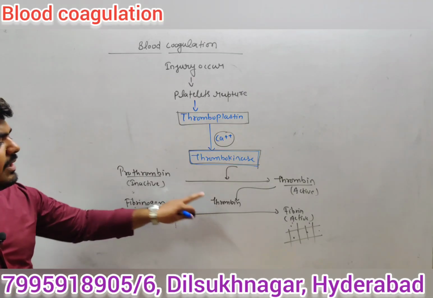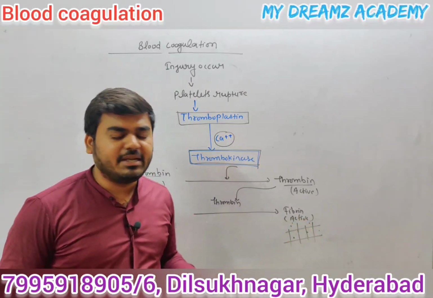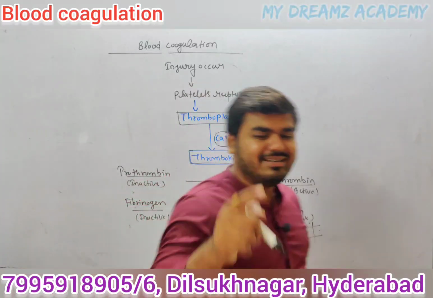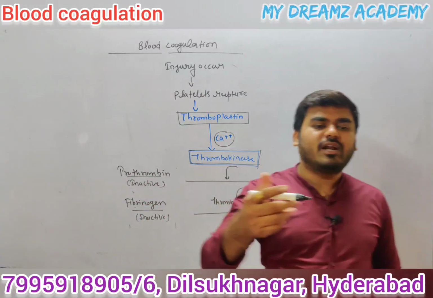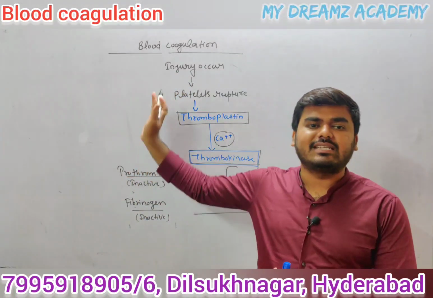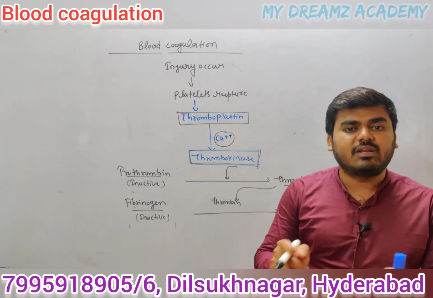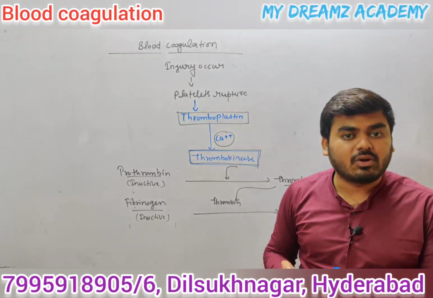This thrombin is responsible for the conversion of fibrinogen into fibrin, and this fibrin forms the net-like structure, and it forms the clot. So this is the process of blood coagulation, blood clotting, how the blood will clot.